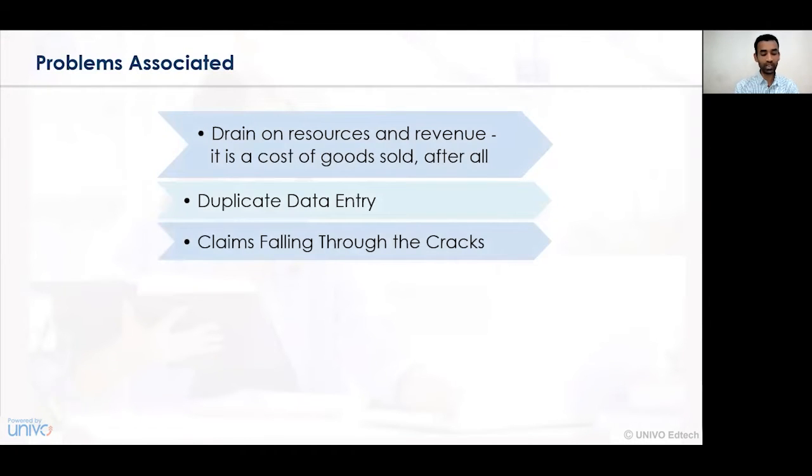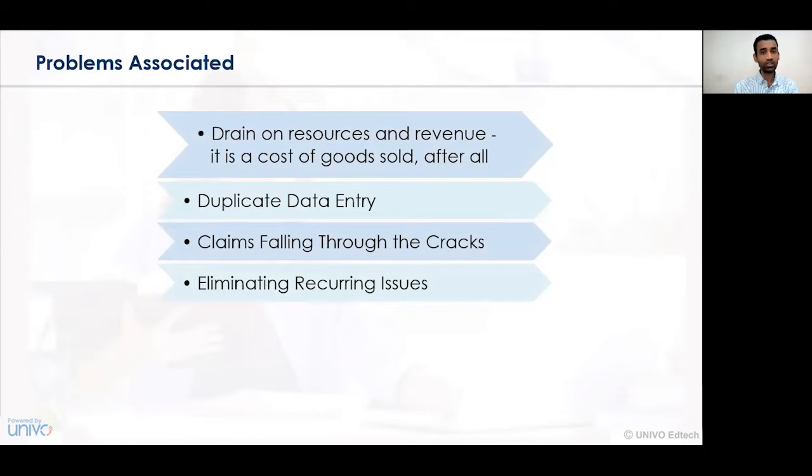Claims falling through the cracks. So a particular small problem or a small issue related to a certain product or a certain service may be raised several times. So here in this case, the problem associated with the warranty contract is that it occurs again and again. And hence the small cracks or small issues with respect to the product can also be notified or raised through the warranty.